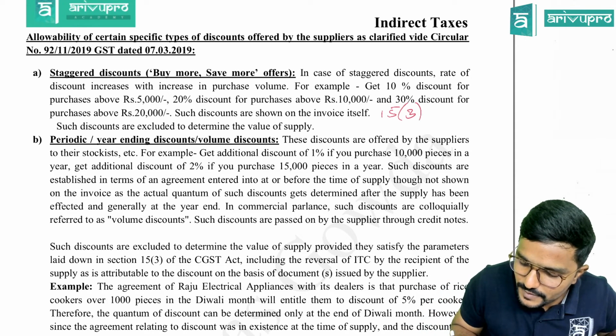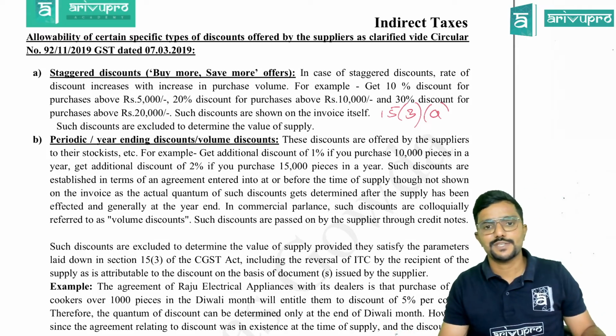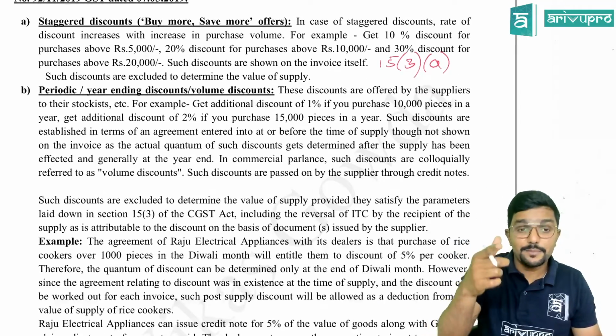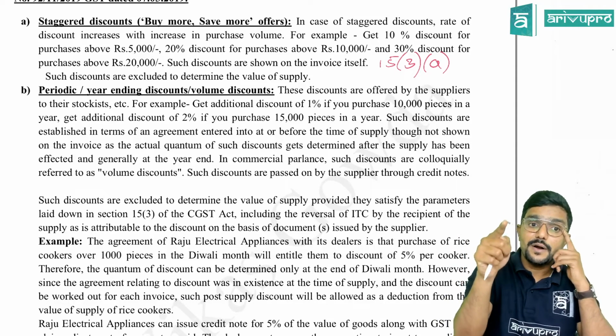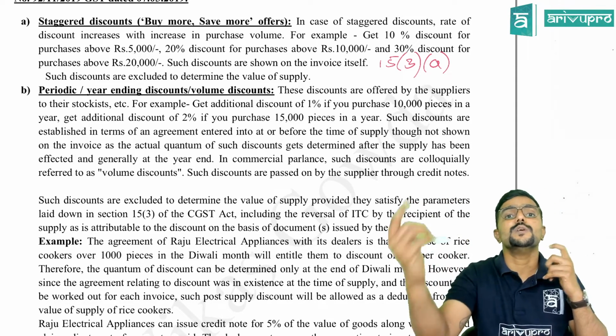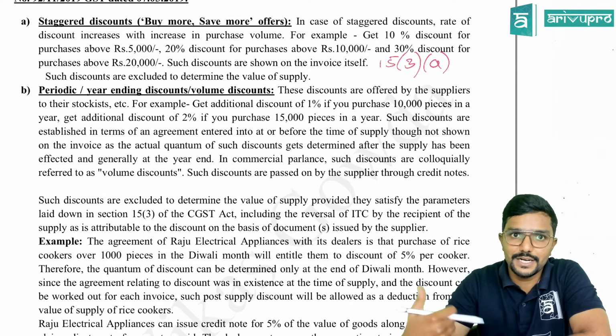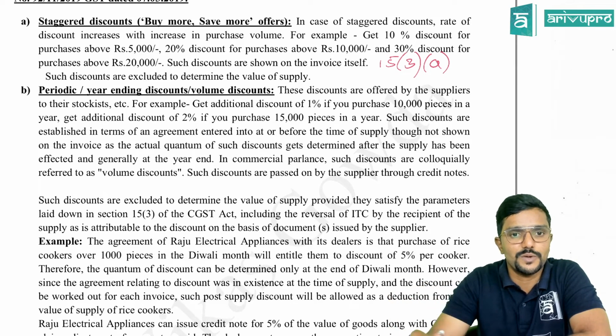15.3a. So can we reduce it? Yes, sir. You can reduce it. Next, periodic, next type of entry or discount. Periodic or year-ending discount or volume discount. So what is this? This is different. Don't get confused with staggered discount and this one.